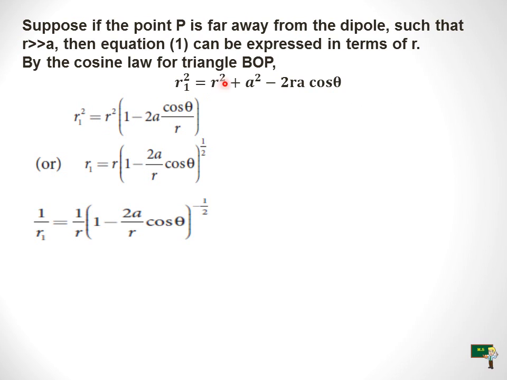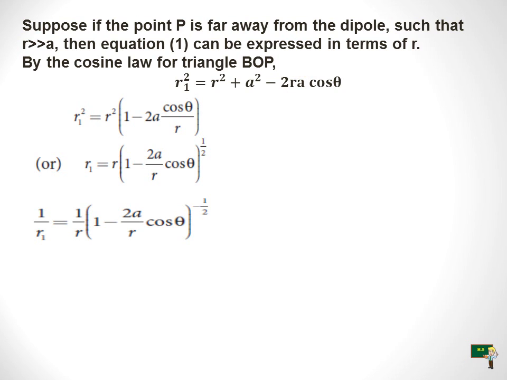If you take r square as a common factor in this equation, then we can write r square times 1 minus 2a cos theta divided by r, because the second term doesn't have an r square value, so we divide it by r square.